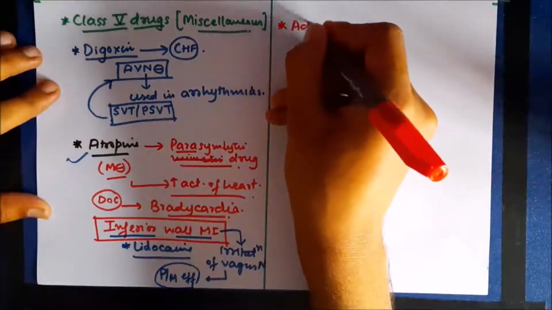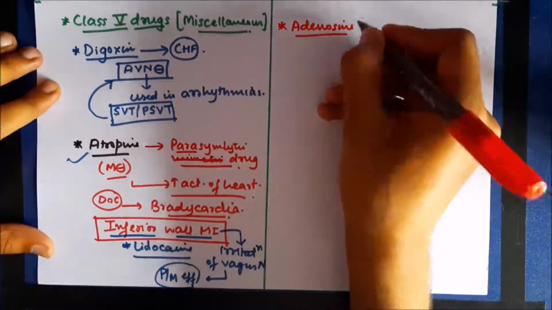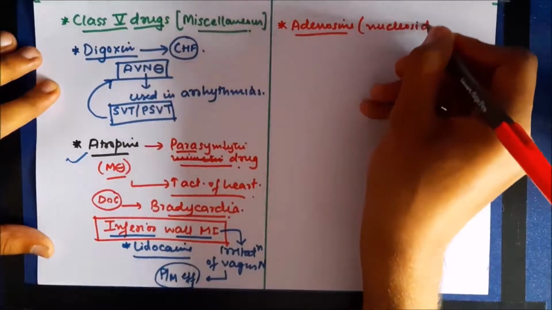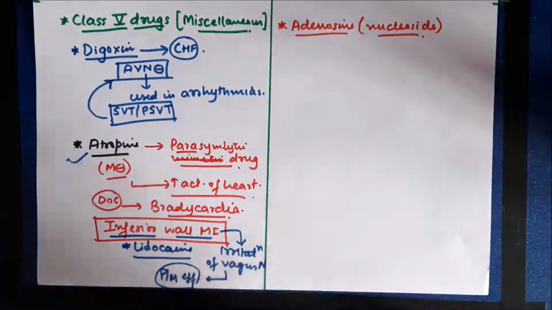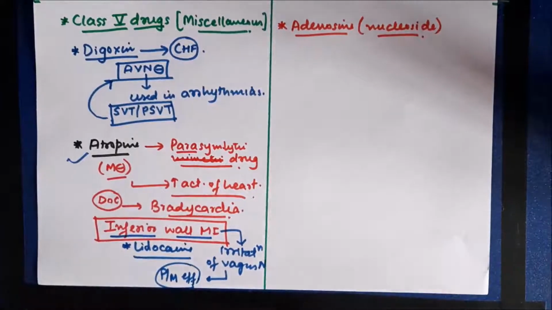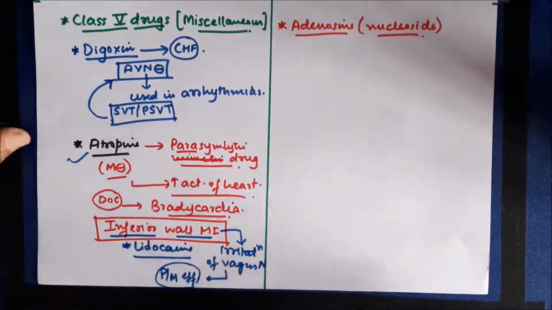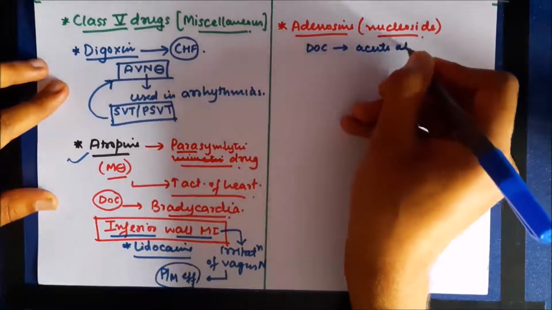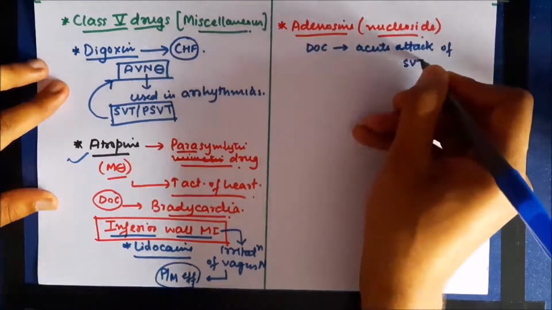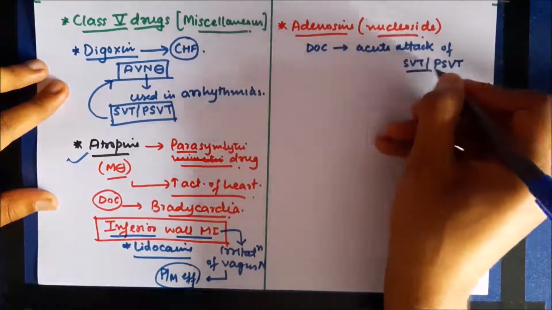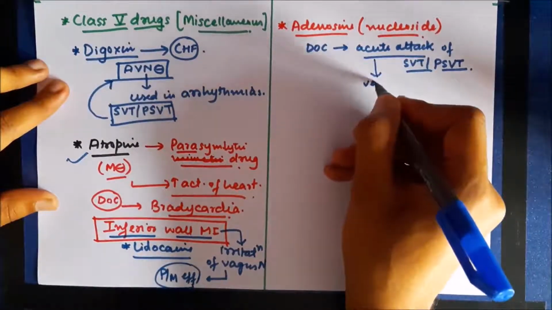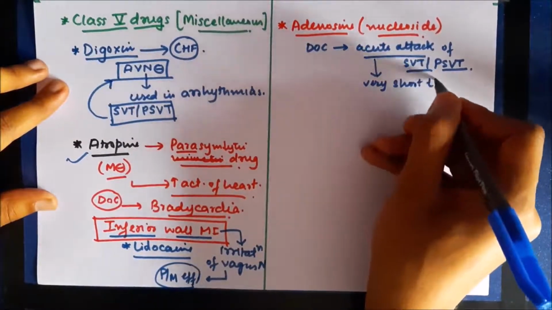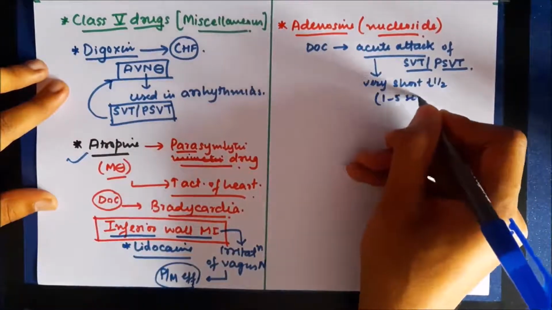Now the next important drug in this class is adenosine. As the name says, it's a nucleoside by nature. Adenosine is the drug of choice for the treatment of acute attack of supraventricular tachycardia and paroxysmal supraventricular tachycardia. It's used for acute attacks because it is a very fast acting drug. Adenosine is also a very short acting drug.